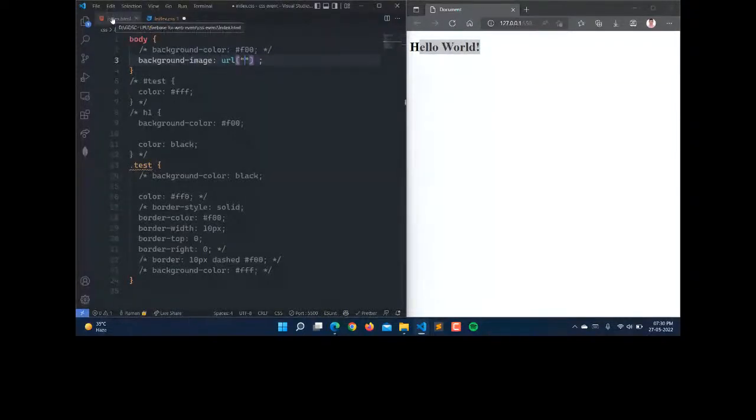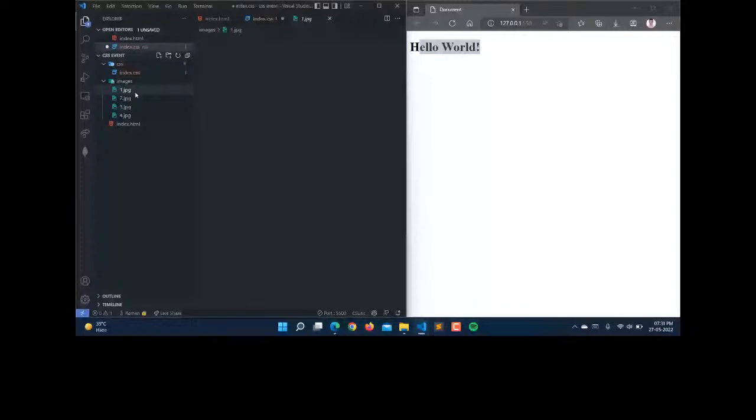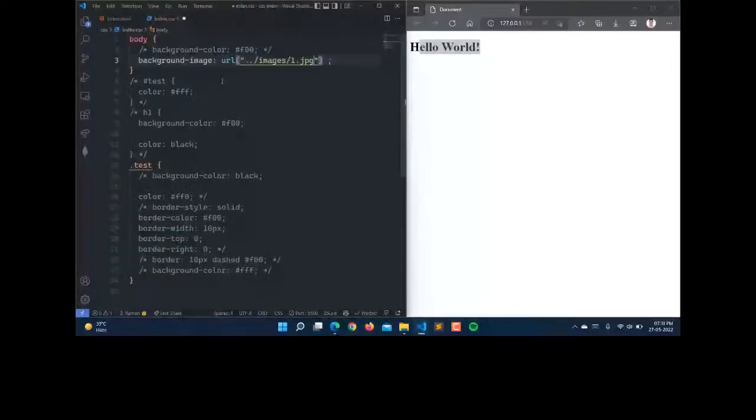So how can we do that? Let's add the path here. As you can see, first of all, we have index.css under the CSS folder. So we have to go one level up so that we can get the images folder here. The images folder is under the root folder. So here let's select any image. I will be selecting one.jpg. So background image, dot dot slash, first there will be the images, and in the images we have one.jpg. Just save this, and now you can see that we have the background here.